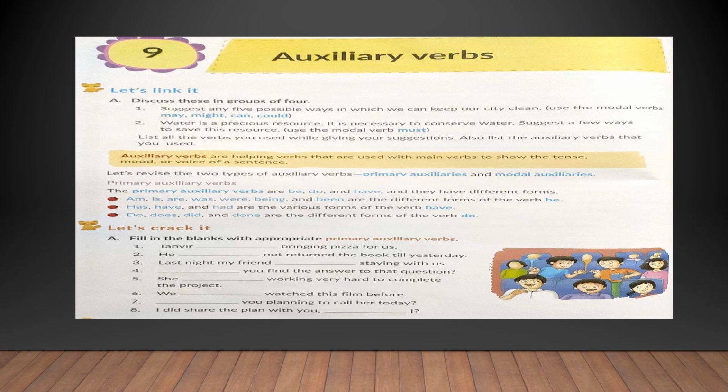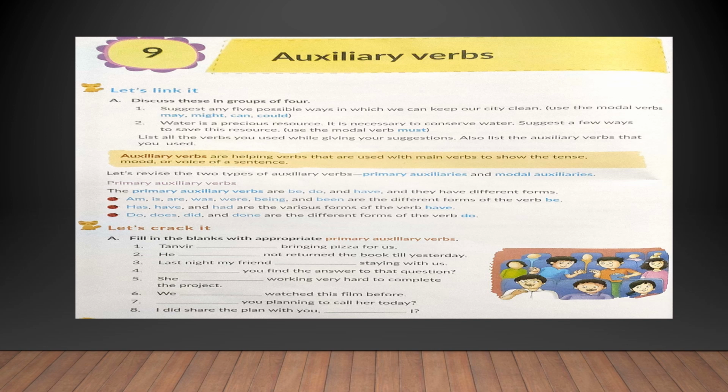Water is a precious resource. It is necessary to conserve water. Suggest a few ways to save this resource. Now while writing these suggestions, you have to use the modal verb must. So let us see some of the sentences.